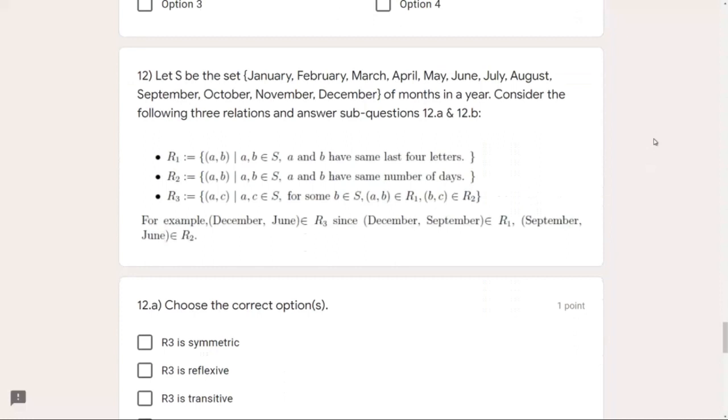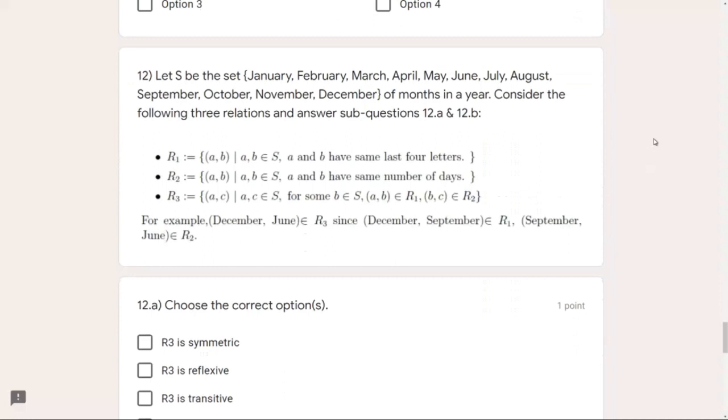The first relation is R1, which says that from the set S we can pick any two names A and B, such that A and B have the same last four letters. As an example, I can say January and February. You can see the last four letters are the same, right? And there are another three months: September, November, and December. They also share the same last four letters.